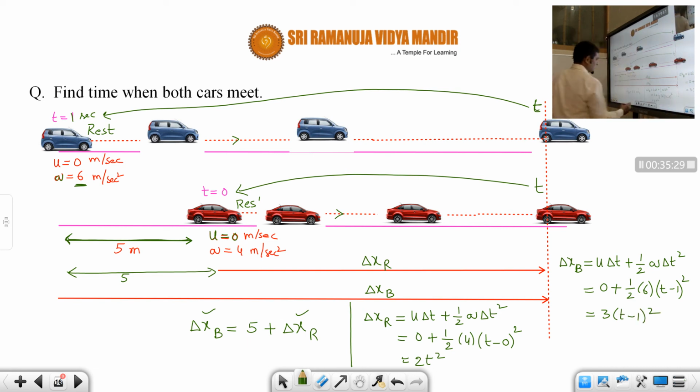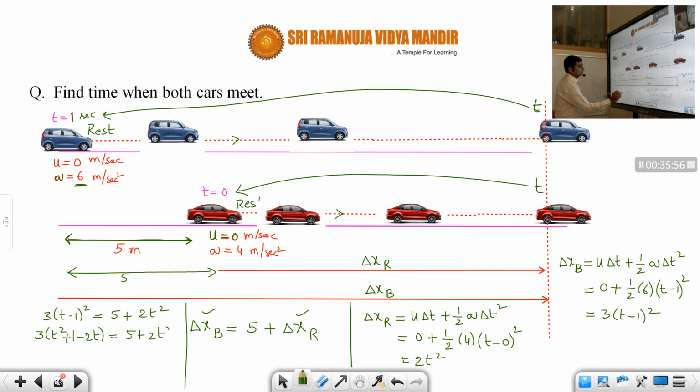So now you have the equations, that's all. For delta xr we know, delta xb we know. What is delta xb, students? 3 into t minus 1 whole square is equal to 5 plus what is delta xr, students? 2t square. Now if you solve this equation, then you'll get one quadratic equation. If you solve that quadratic equation, you'll get the answer. That is 3 into t square plus 1 minus 2t is equal to 5 plus 2t square. Correct? That is equal to 3t square plus 3 minus 6t is equal to 5 plus 2t square.